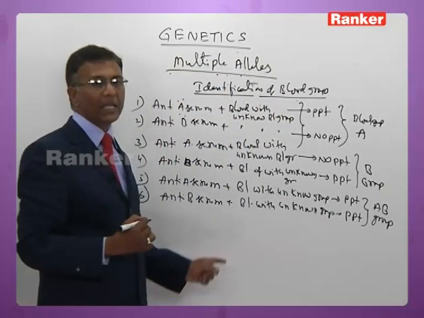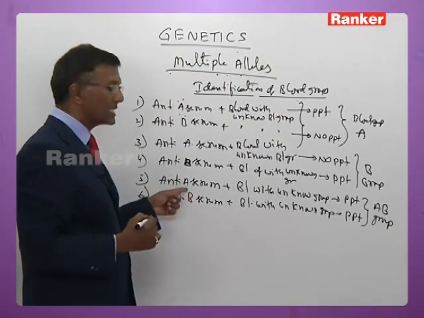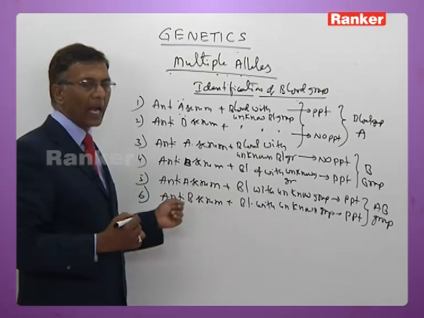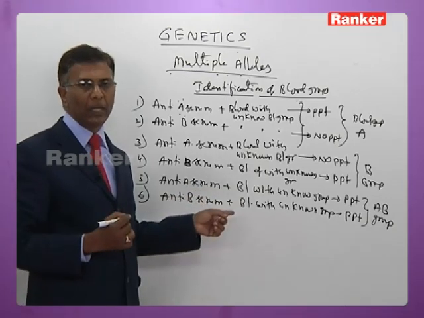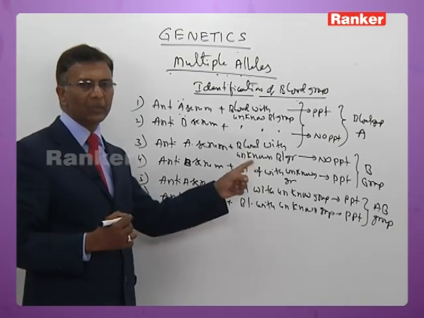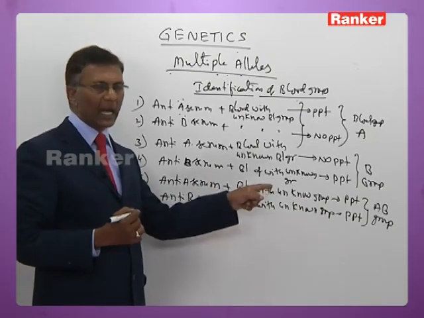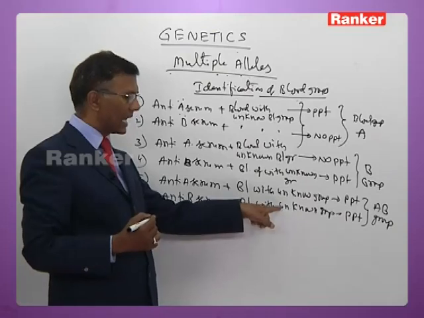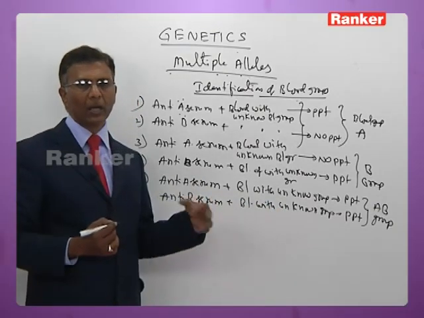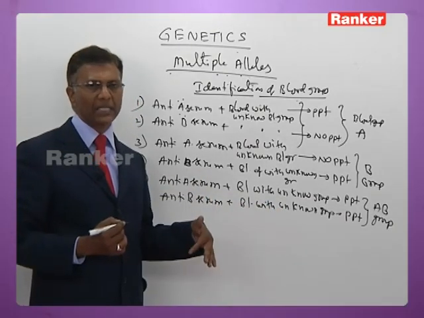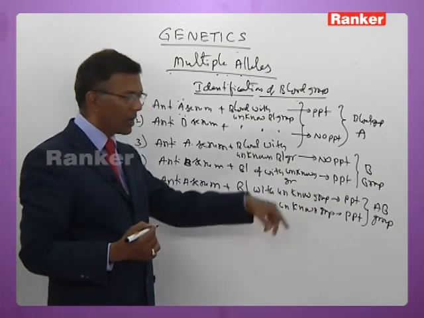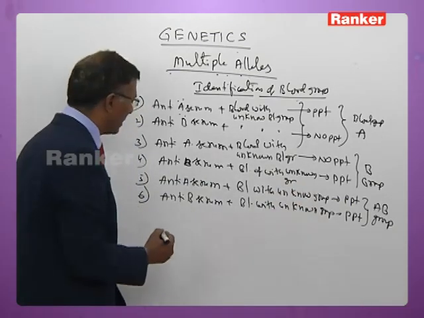Blood group is confirmed as AB group because anti-A serum contains antibody A, anti-B serum contains antibody B. A antibody interacts with the A antigen, B antibody interacts with the B antigen, that is, it indicates that the blood collected from the person has both A antigen and B antigen. That's why there is a PPT with both the groups, and that's why it's confirmed as AB group here now.